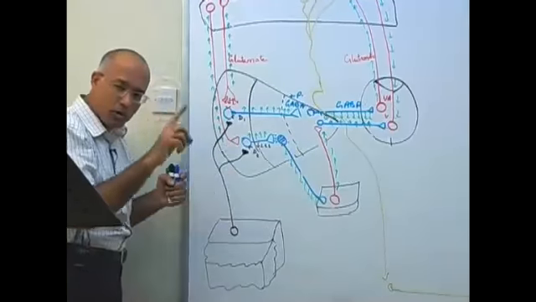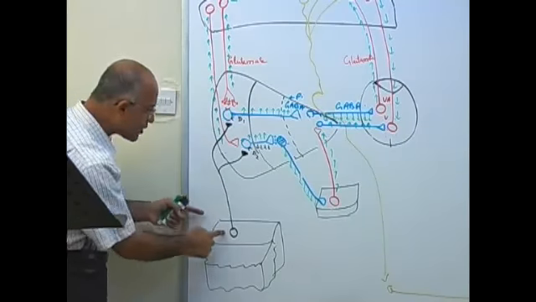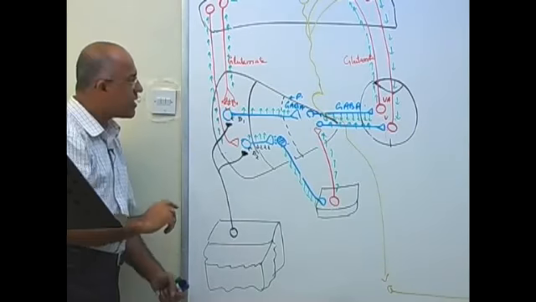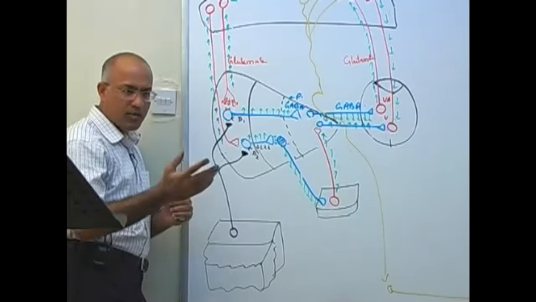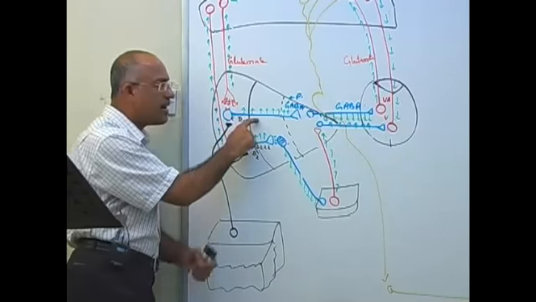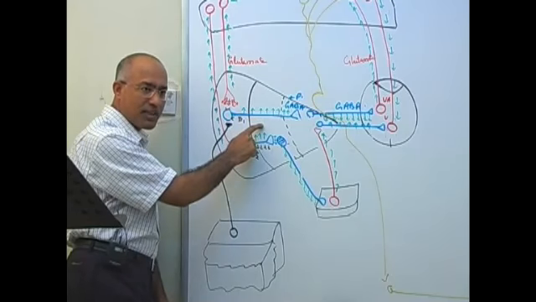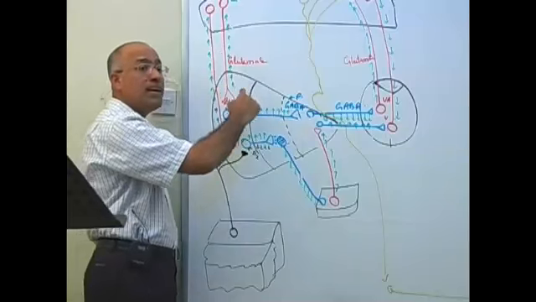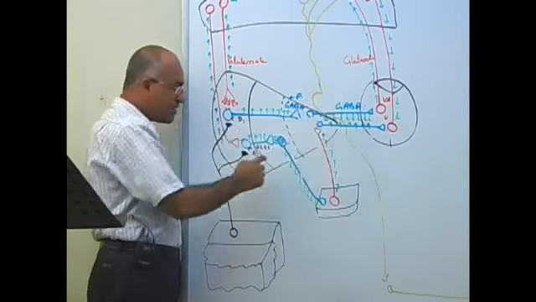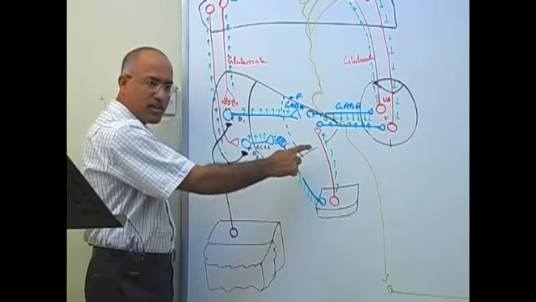But when we talk about dopamine, the nigrostriatal pathway, it has to facilitate the movement more. For this purpose, it especially stimulates the direct pathway. I told you the direct pathway is the excitatory pathway, the movement initiatory pathway.